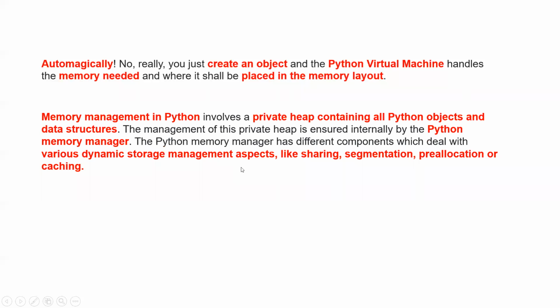Memory management in Python involves a private heap. This is all what I said just now: it involves a private heap containing all Python objects and data structures. The management of this private heap is ensured internally by the Python memory manager that we saw on the last screen. The Python memory manager has different components which deal with various dynamic storage management aspects like sharing, segmentation, pre-allocation, and caching. You don't need to get into these details of the electronics, because a lot of electronic terms will be used. So I will not go into details of this, but I have written it for your reference, in case you need it some time. Just understand there is a private heap created whenever a new notebook is created, and it is for that notebook only.